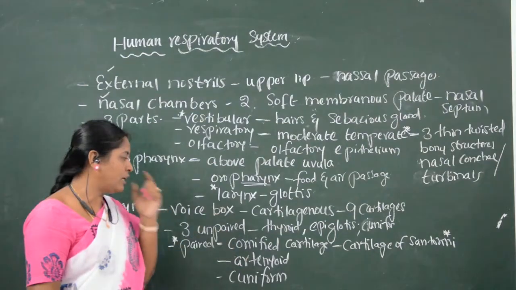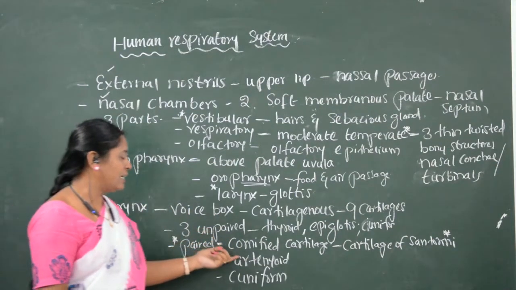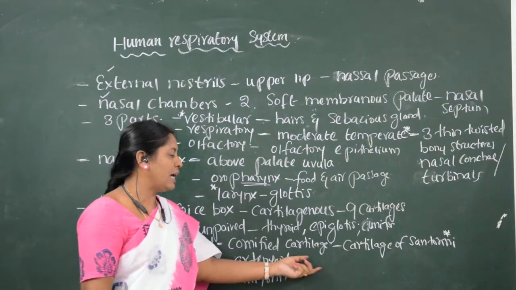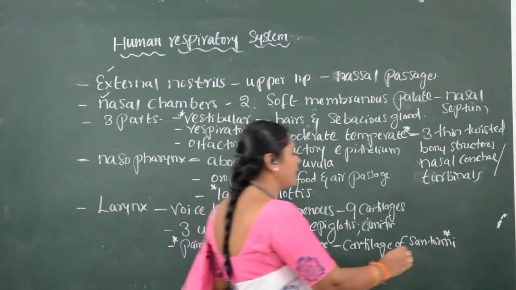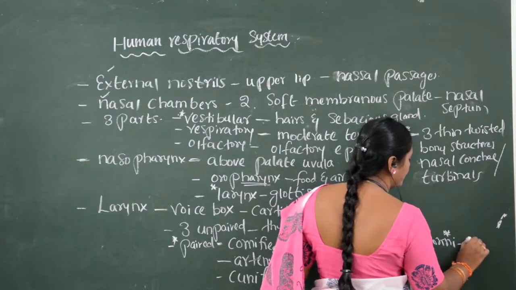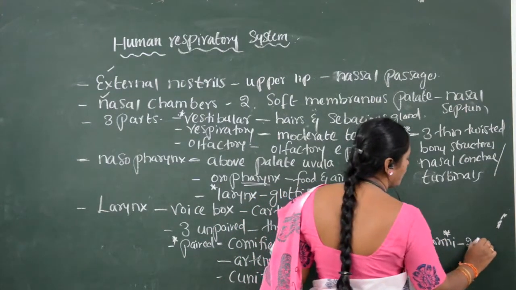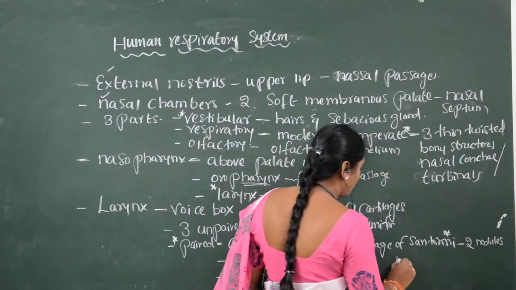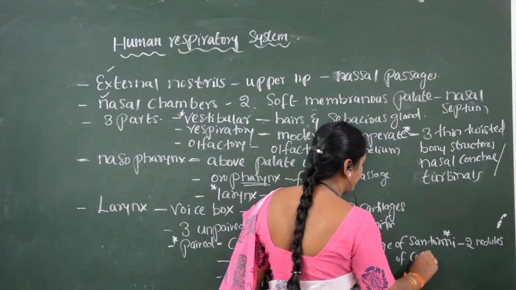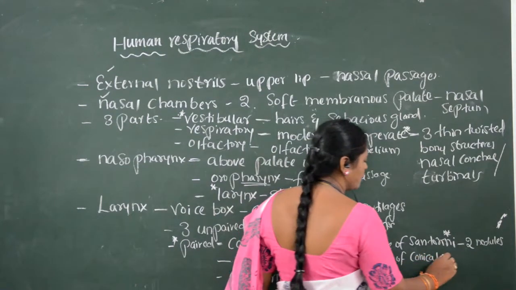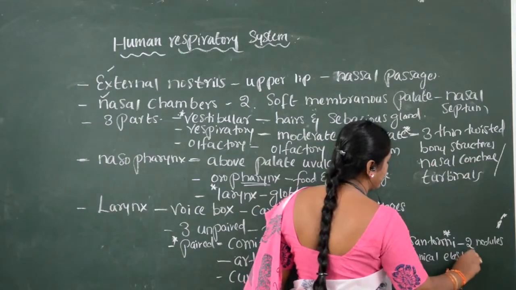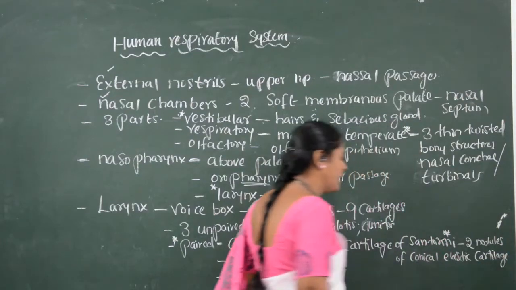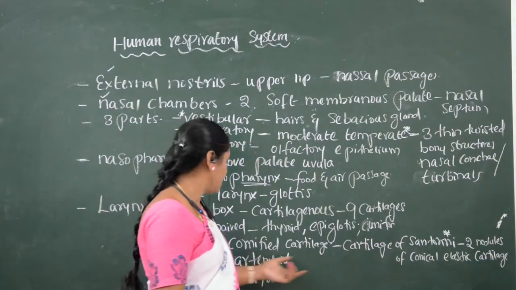So these two cornified cartilages are otherwise called cartilage of Santorini, which is made up of two nodules of conical elastic cartilage, conical and nodule shaped elastic cartilage.